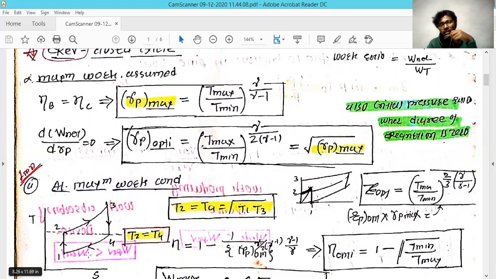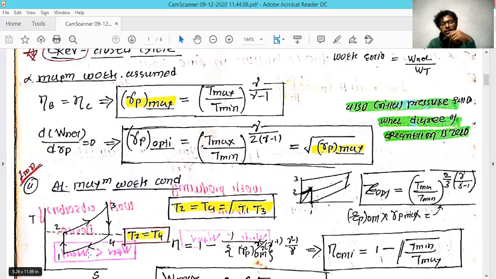To find this, we take the Brayton efficiency equal to the Carnot efficiency, because we have assumed a reversible cycle. In this reversible cycle, both the Carnot efficiency and the Brayton cycle efficiency become equal. If you replace the Brayton cycle efficiency, 1 minus 1 upon Rp raised to (gamma minus 1) divided by gamma, equal to 1 minus T2 divided by T1, the 1 minus cancels from both sides.